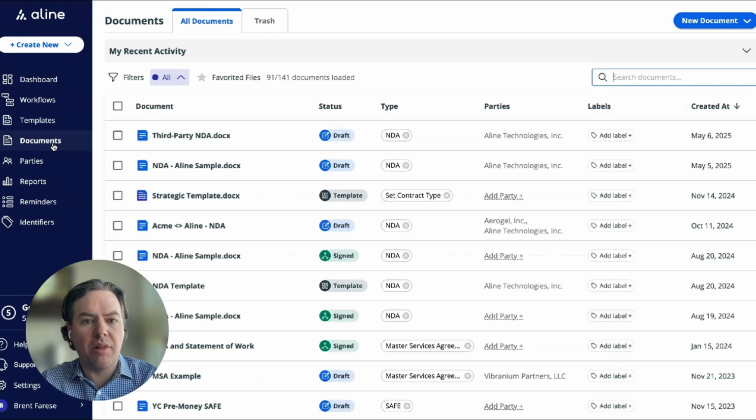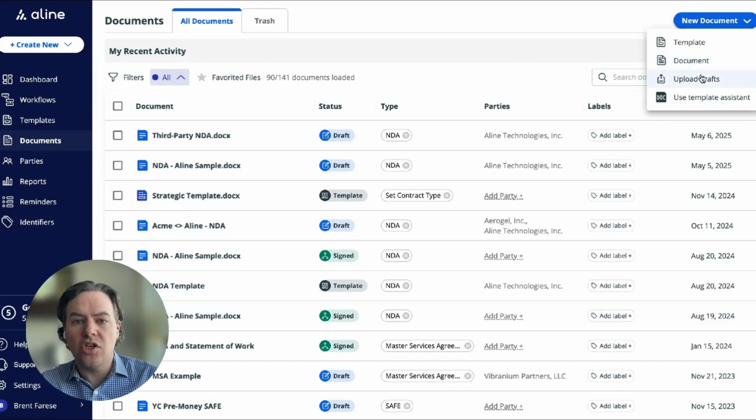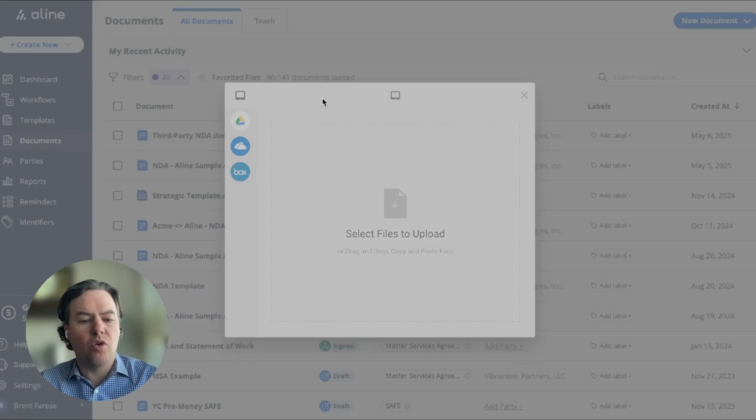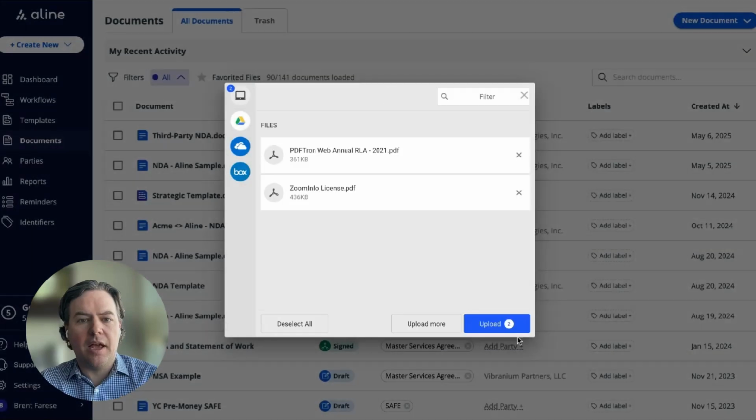The first piece of Align's platform that I want to show today is our AI repository. To upload and get files into Align, you can attach to your existing cloud storage like Google Drive, OneDrive, Box, or SharePoint, or upload files manually. For today's demo, we're going to upload a couple of sample files that I have on my desktop and see what Align does with them.